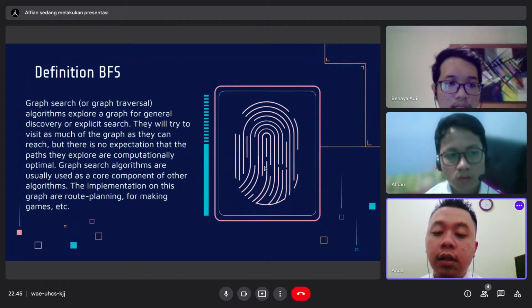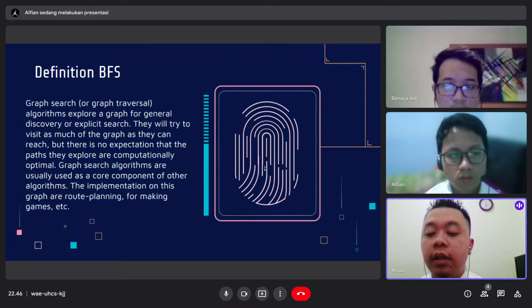Graph search algorithms are usually used as a core component of other algorithms. The implementations of this graph are route planning, making games, and etc.